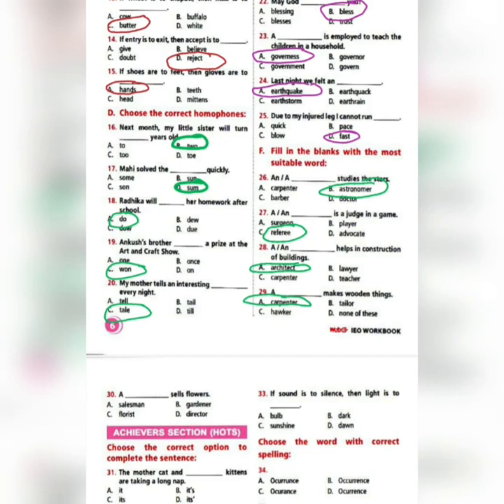Next, last question for this section. Question 30. A dash sells flowers. Salesman, gardener, florist, director. So your correct answer is florist. A person who sells only flowers is called a florist.